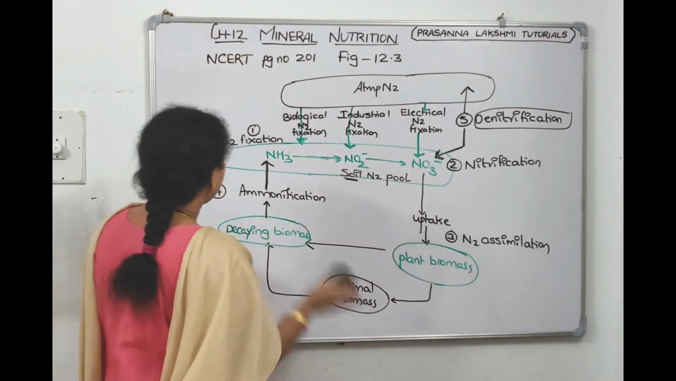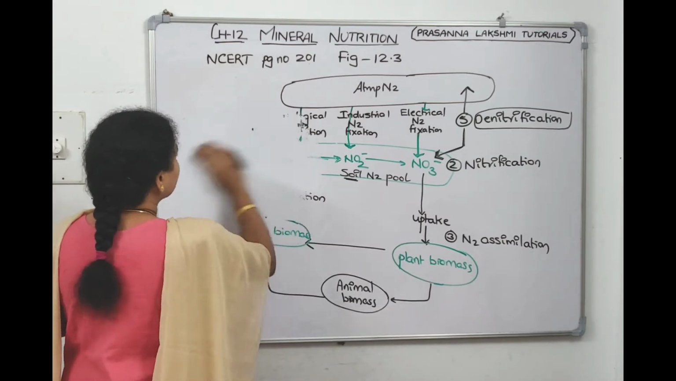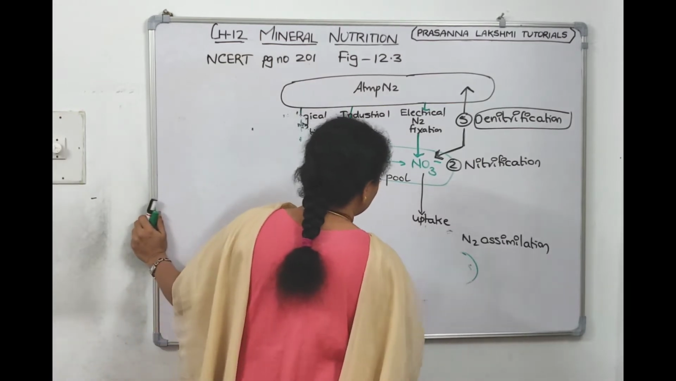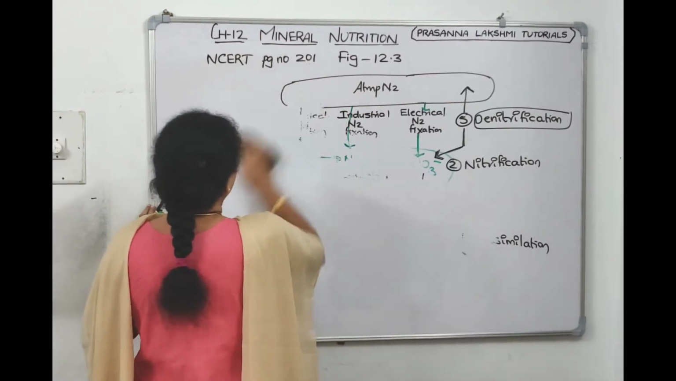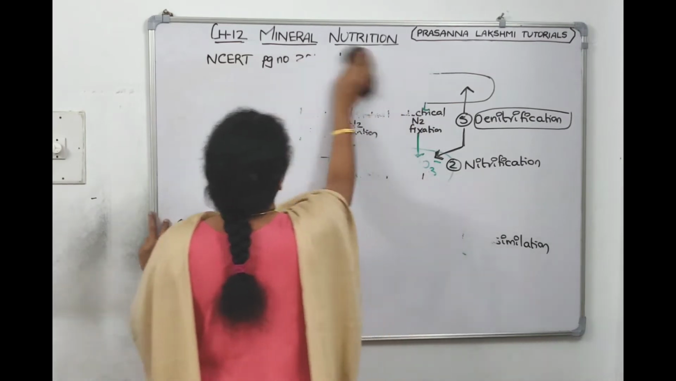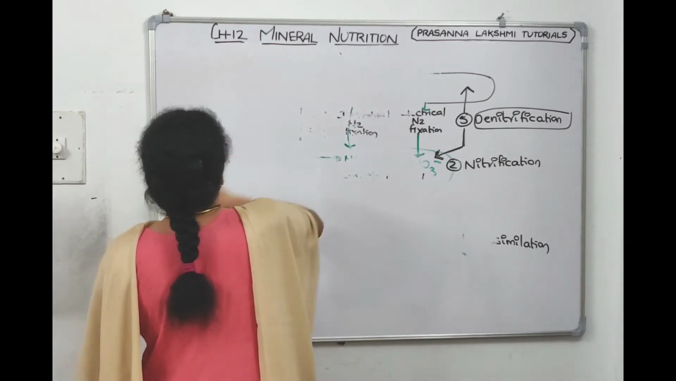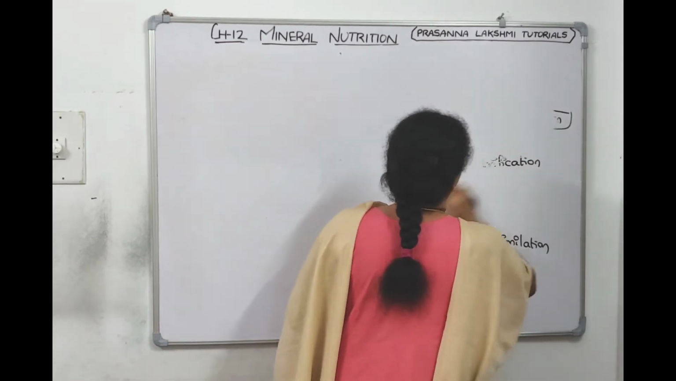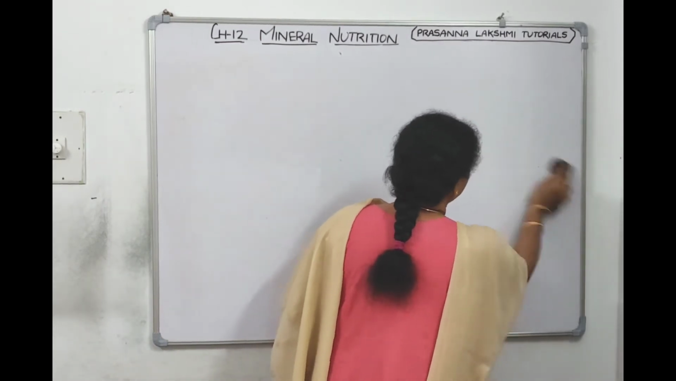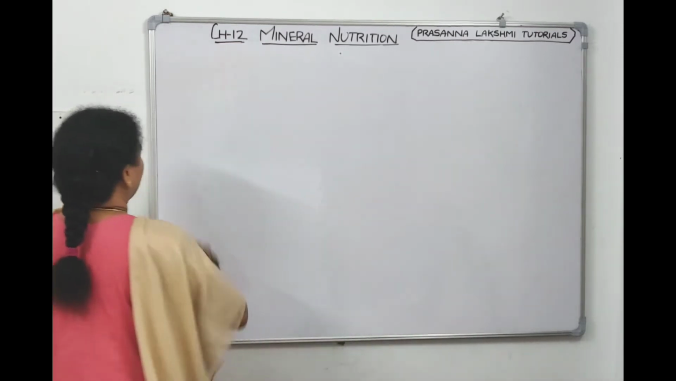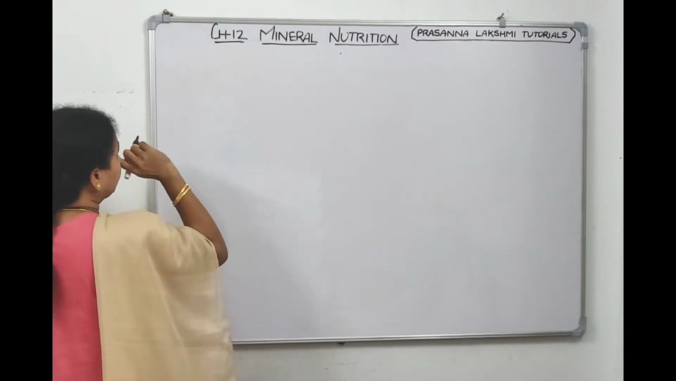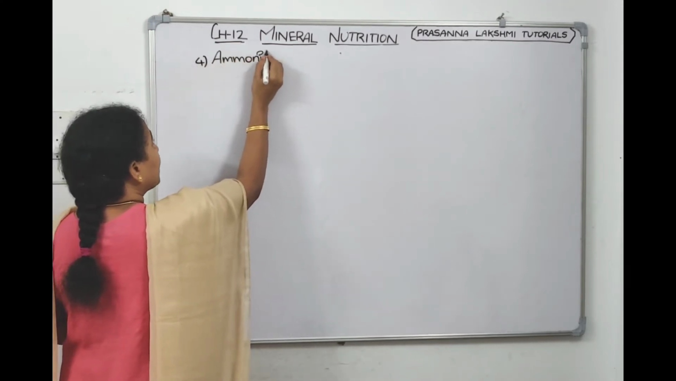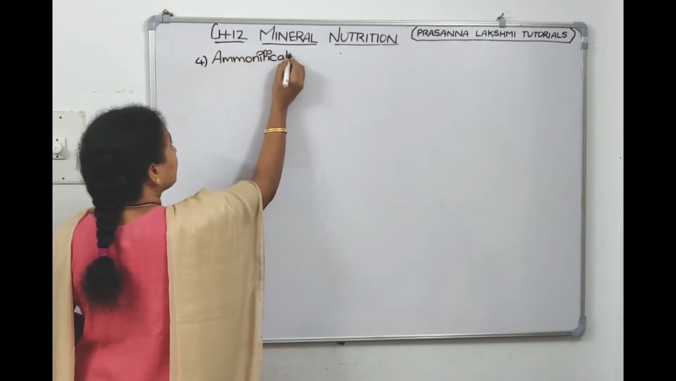Right, in the previous lectures we covered the first three steps. Now we will write down the microorganisms involved in the fourth and fifth steps, and we will finish off the chapter. Then we can work out the exercise questions at the end of the chapter. So step 4 is ammonification.